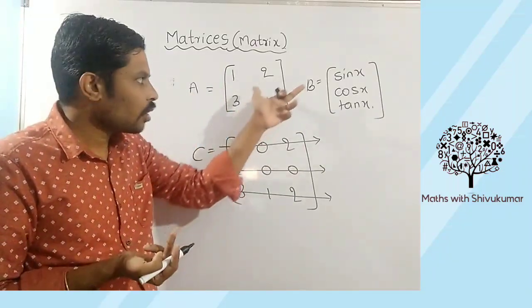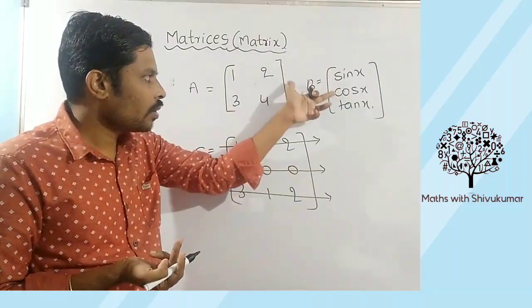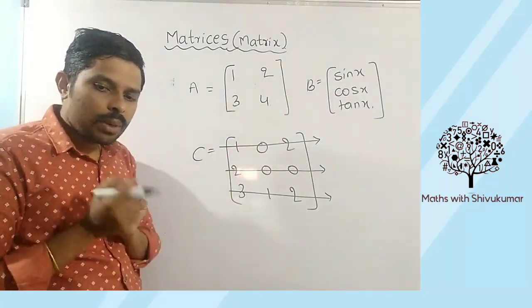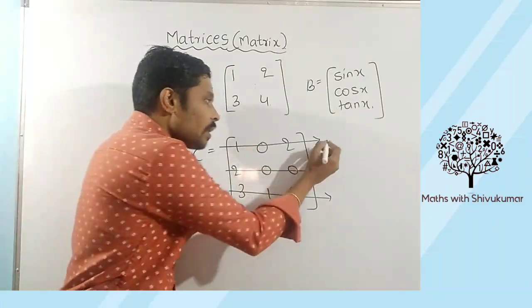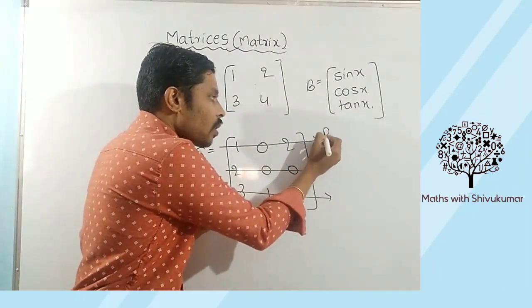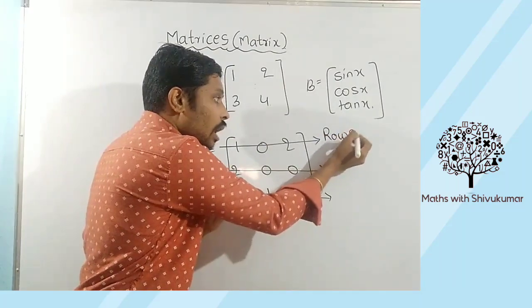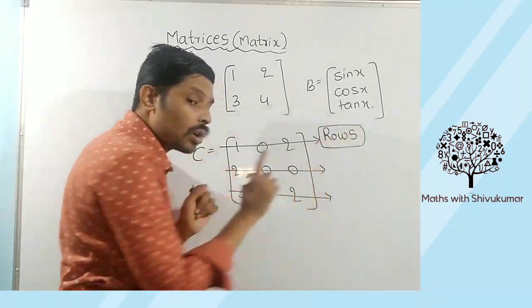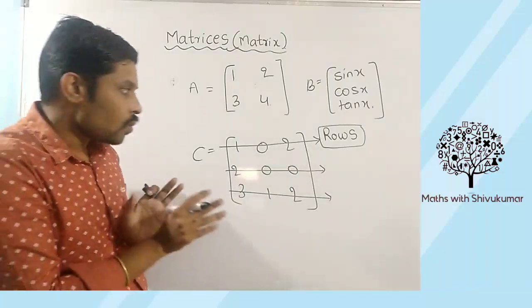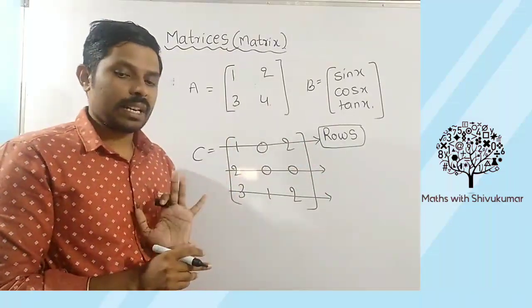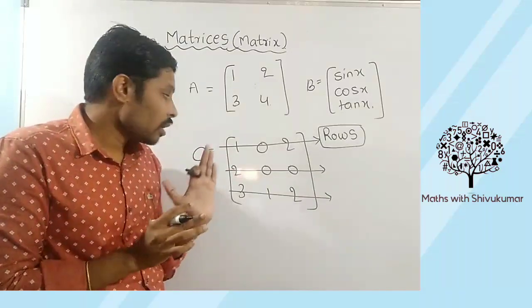Here how many? 1, 2, 3. Remember students, these horizontal lines are called rows, R-O-W-S, not R-O-S-E. These horizontal lines are called rows of the matrix.